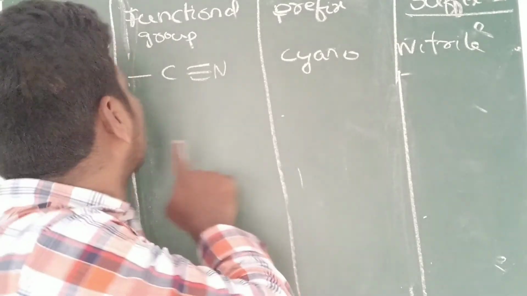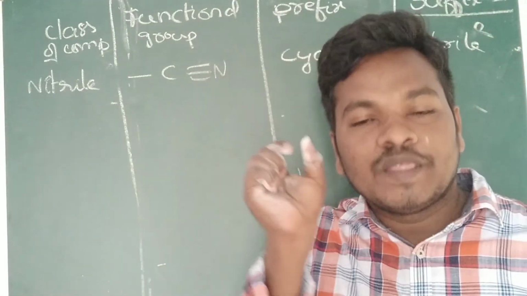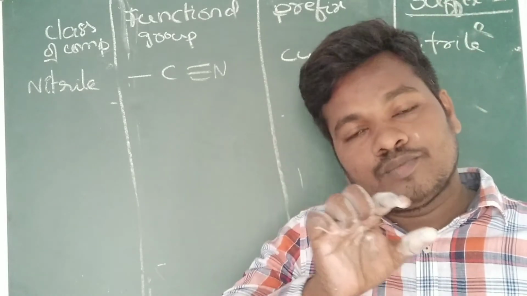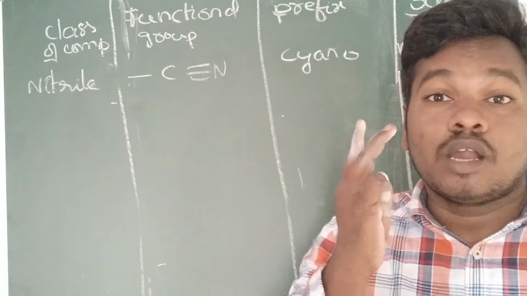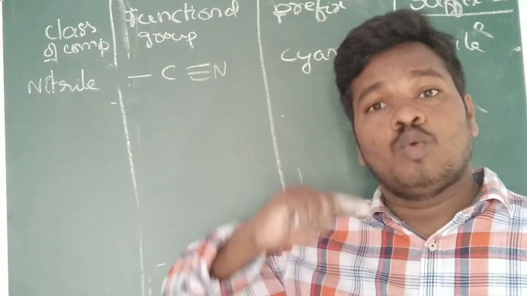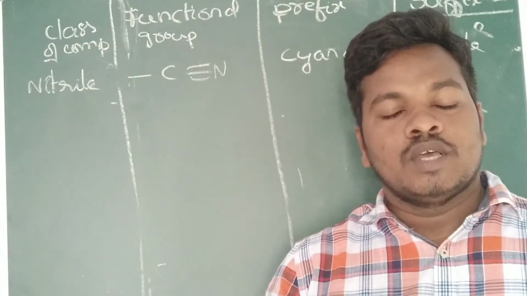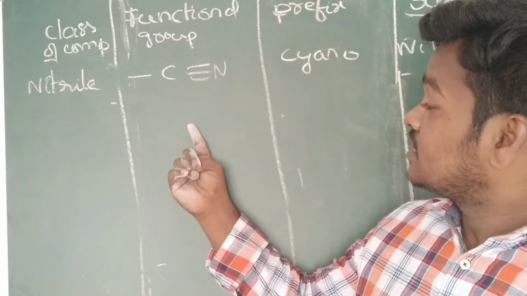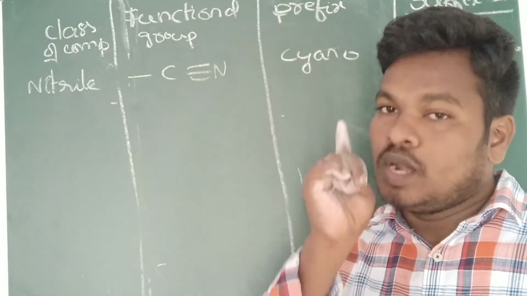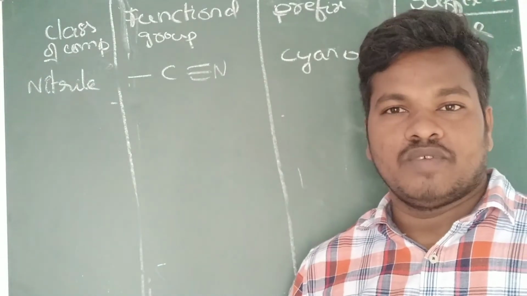So for example, nitrile with another functional group in the main chain. That means the organic compound contains two functional groups. Out of the two functional groups, one is the nitrile, and the other has a higher priority than the nitrile, for example COOH. So COOH is present and nitrile is present. Both should not be a suffix. Only one should be a suffix, and the other behaves as a prefix.